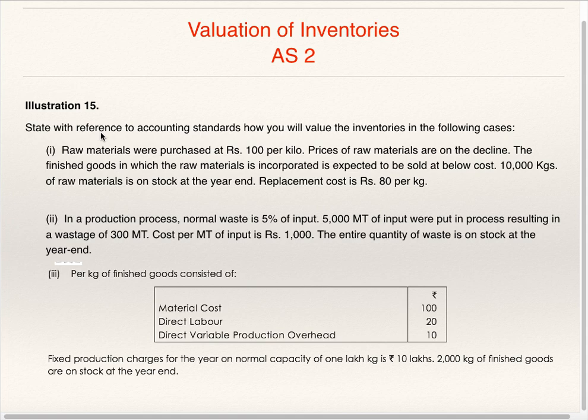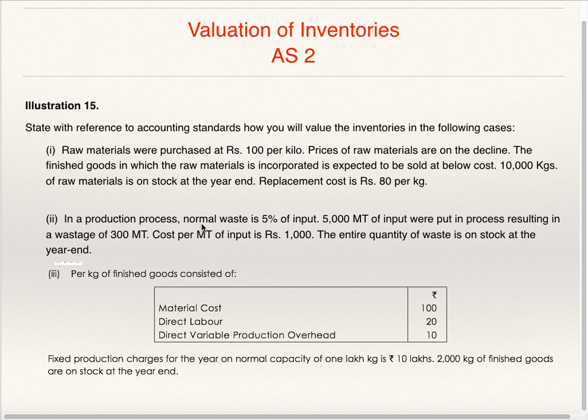Now go to illustration 15. State with reference to accounting standard how you will value the inventories in the following cases. Raw materials were purchased at rupees 80 per kilo. Prices of raw materials are on the decline. The finished goods in which the raw material is incorporated is expected to be sold at below cost. 10,000 kgs of raw material is in stock at the end of the year. Replacement cost is 80 per kg. So valuation of raw material will be 10,000 into 80.